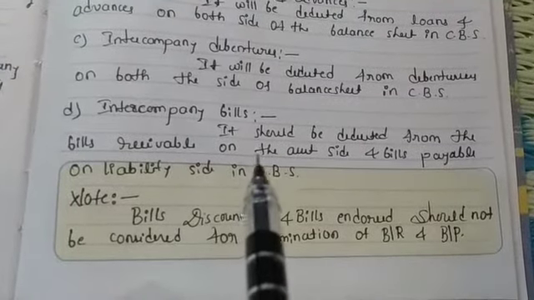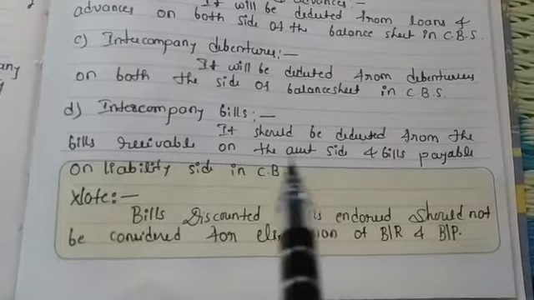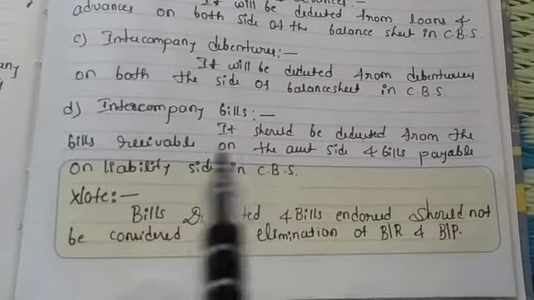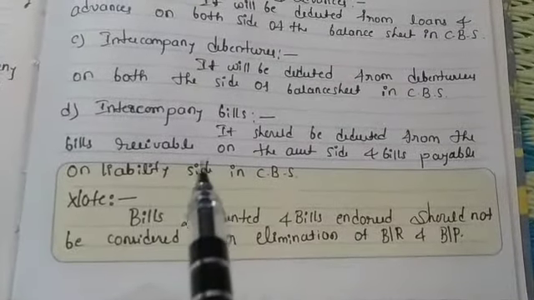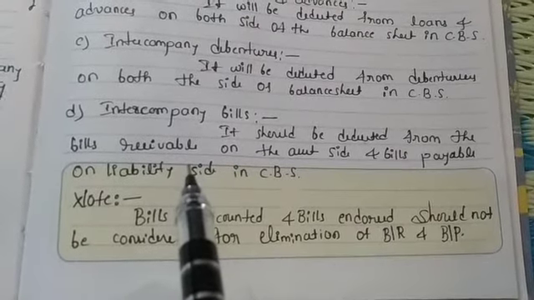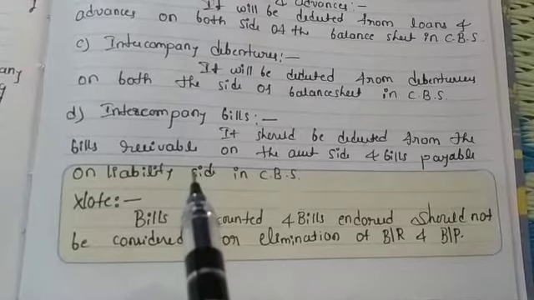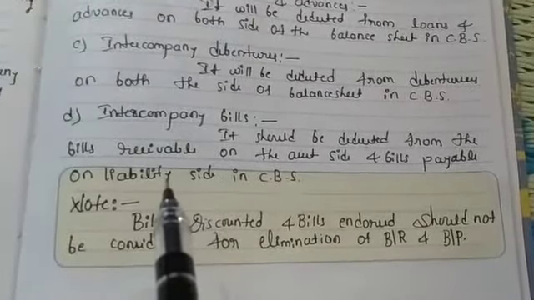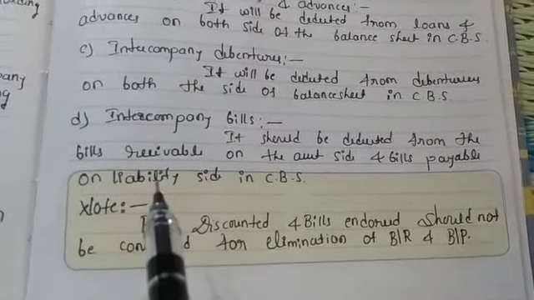Just intercompany bills will be treated as bills receivable and bills payable. Bills receivable will be on the asset side and bills payable on the liability side. We have to deduct the particular amount from the particular item. So this is intercompany bills.